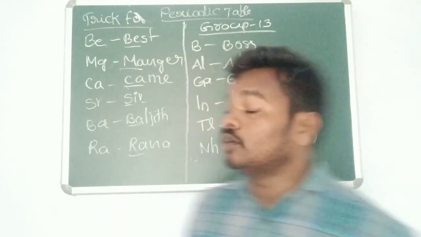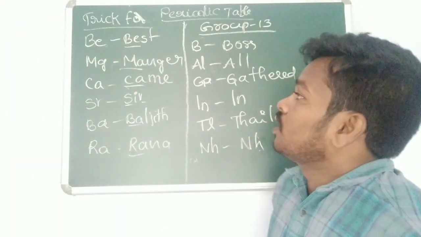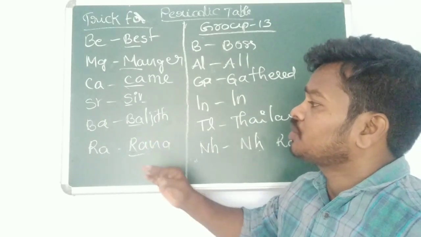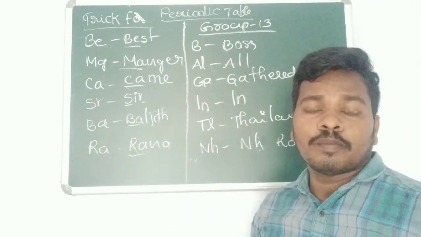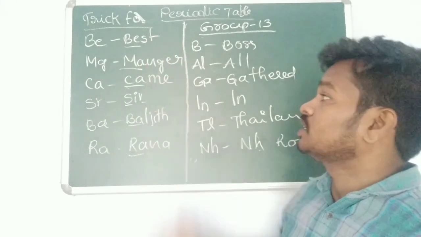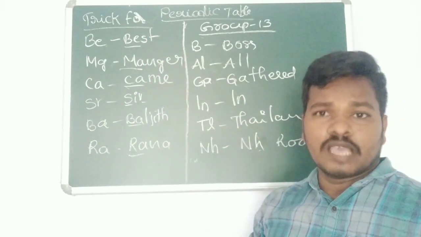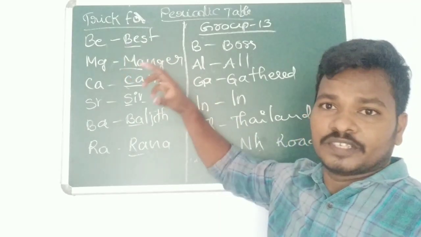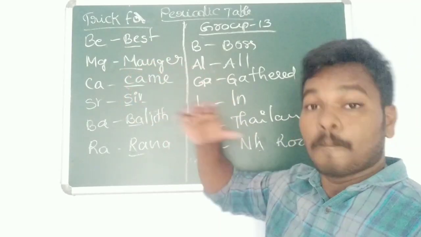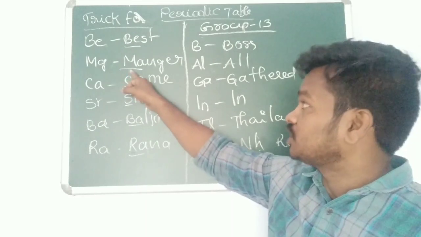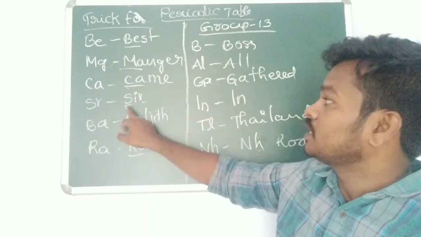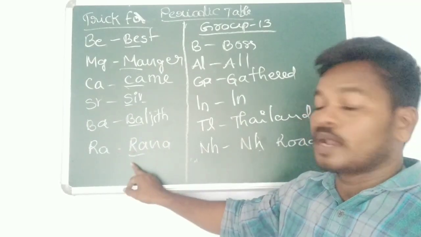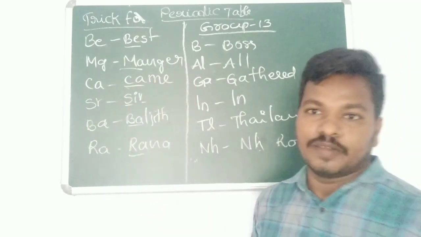See the second S block, second group elements: beryllium, magnesium, calcium, strontium, barium and radium. How to remember these elements very easily? Just remember this sentence: Best manager came sir Baljit Rana. Best, beryllium; manager, magnesium; came, calcium; sir, strontium; Baljit, barium; Rana, radium. This is about the S block elements completely.